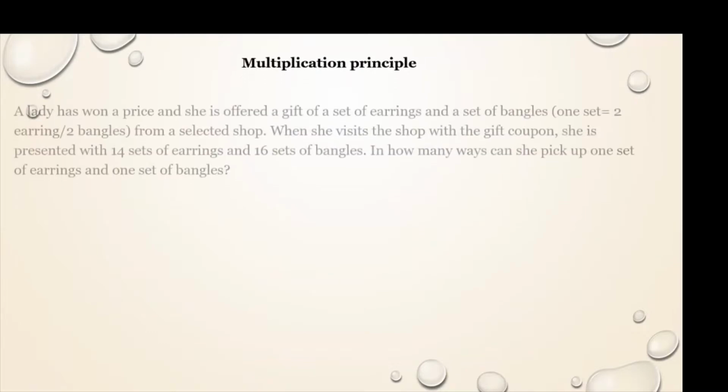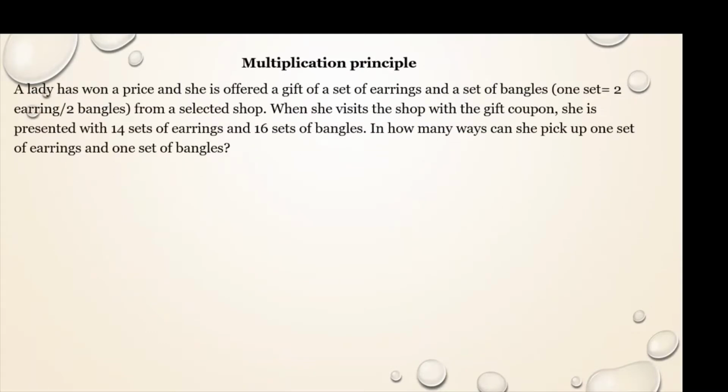Now let us understand with one more example. A lady has won a prize and she is offered a gift of a set of earrings and a set of bangles. One set means two earrings and 2 bangles from a selected shop. She has won a prize and she might have got some coupon. When she visits the shop with a gift coupon, she is presented with 14 sets of earrings and 16 sets of bangles.